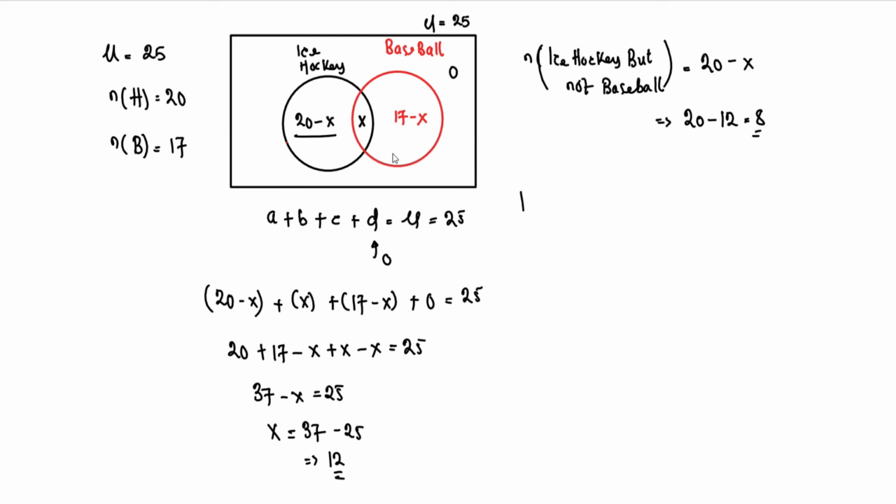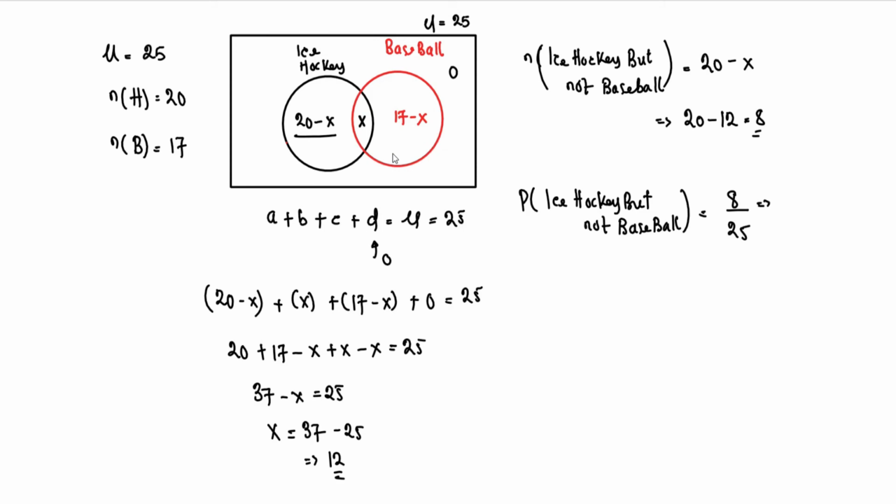So the probability of ice hockey but not baseball is equal to the number of students that play ice hockey but not baseball, which is 8, divided by the total number of students, which is 25.